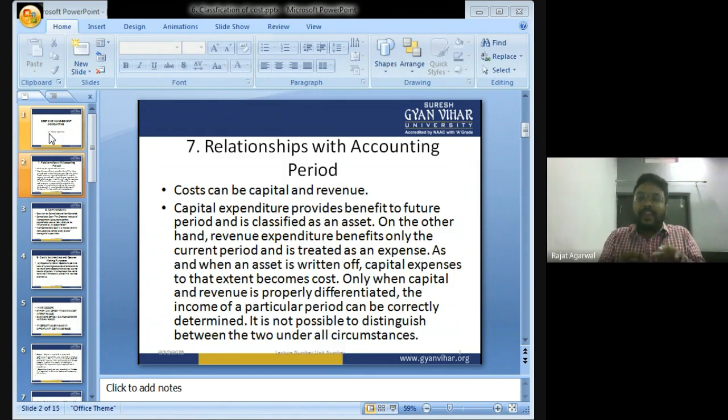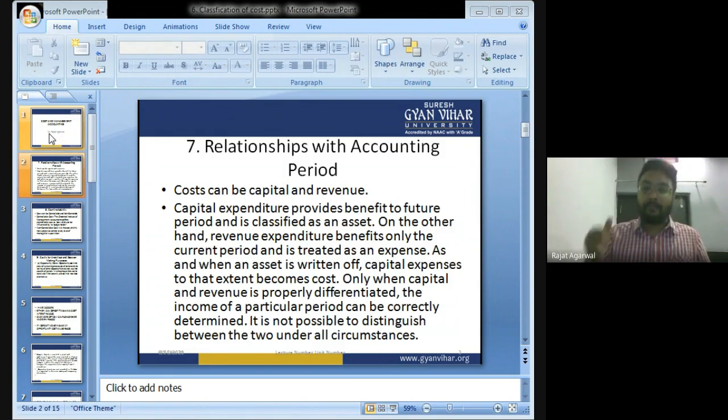So my expenditure on purchasing the machine is rupees 5 crore. Right? Now, what will the machine help you with? The machine will help you in the production of this mobile phone.